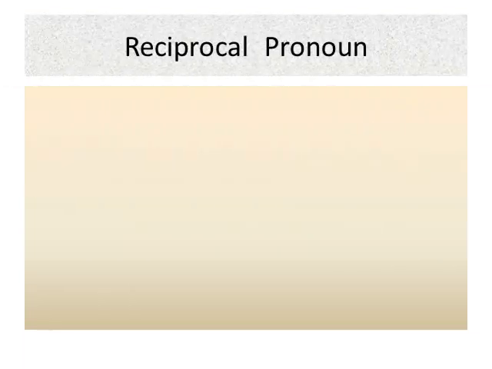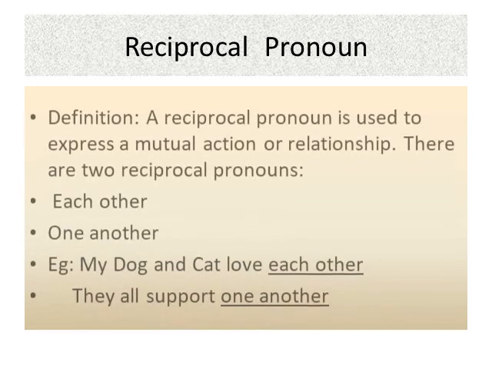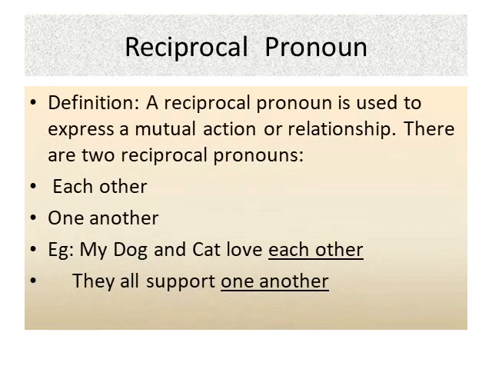Let us try to understand the last one, reciprocal pronoun. Definition: a reciprocal pronoun is used to express a mutual action or relationship. There are two reciprocal pronouns. The first one is each other, the second one is one another. For example, my dog and cat love each other. Another example: they all support one another.